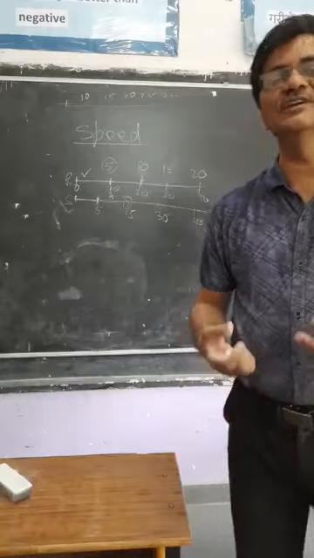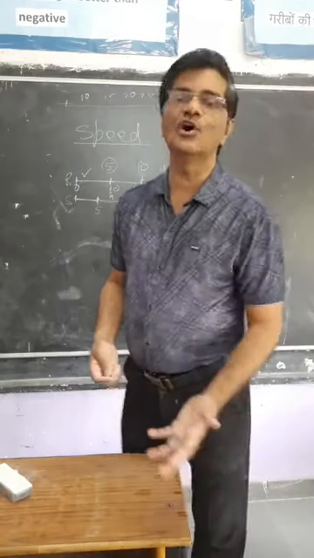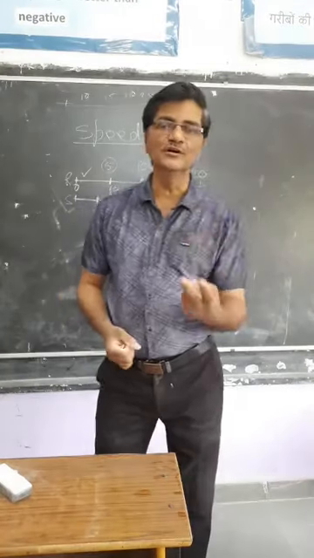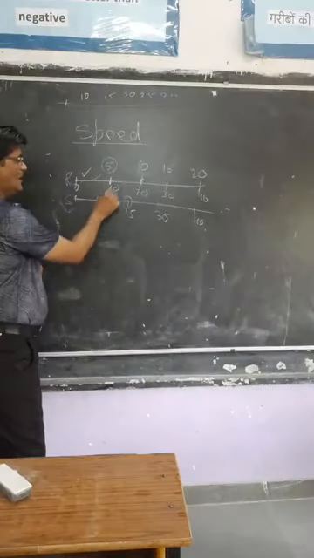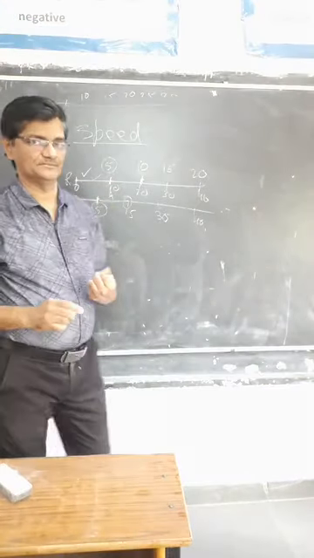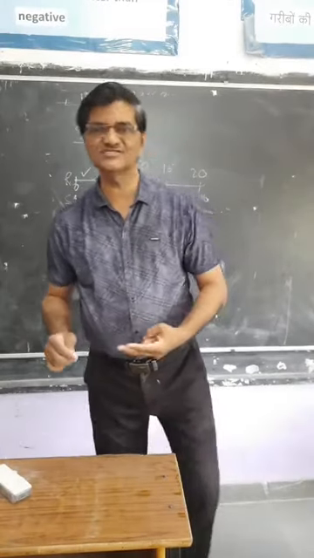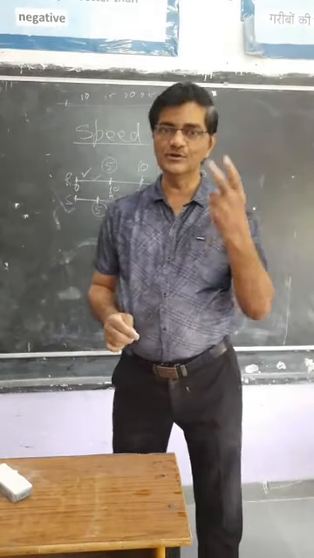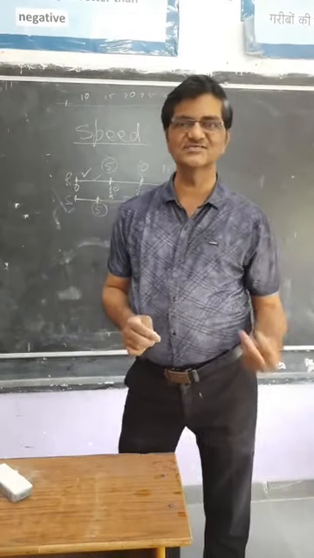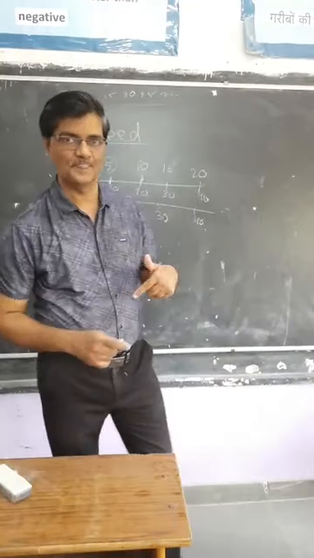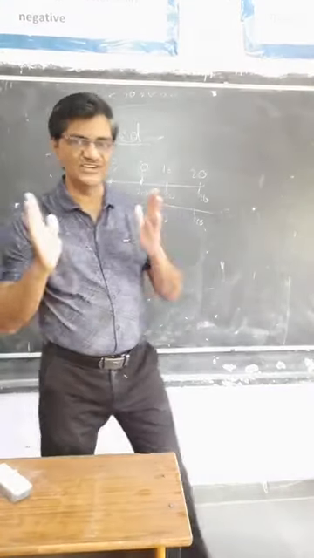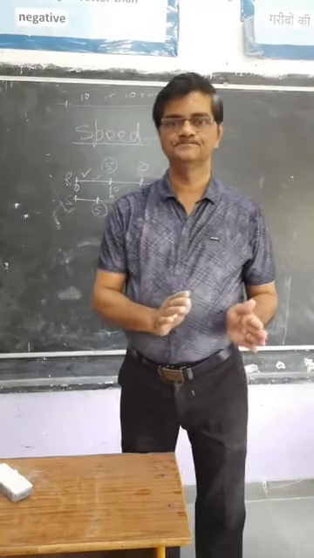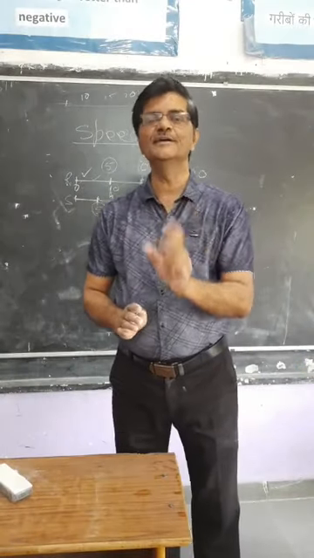So it means if we want to know the speed of a body, you need two things: how much distance it is covering and what is the time taken. So to define speed, we need two quantities. One is the distance and the other is time. Then we define speed as the distance covered by a body in unit time.